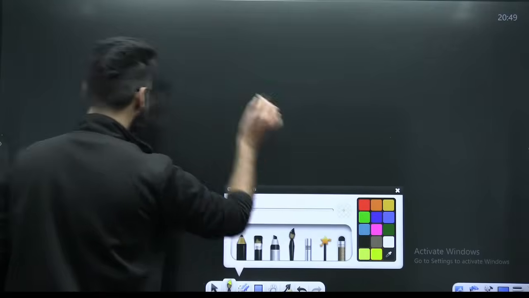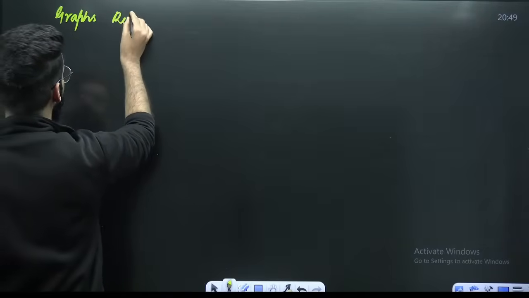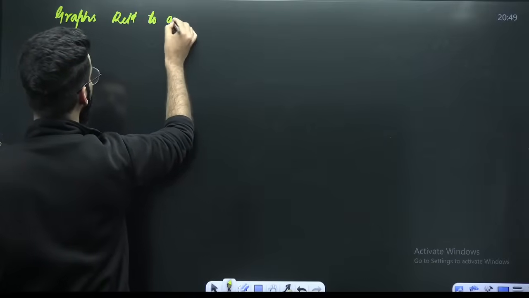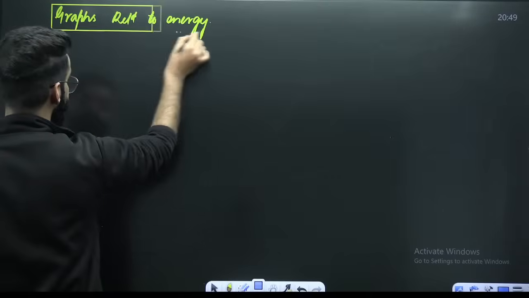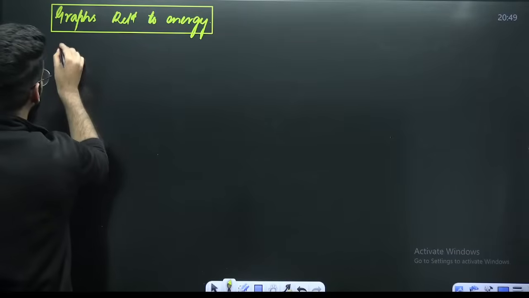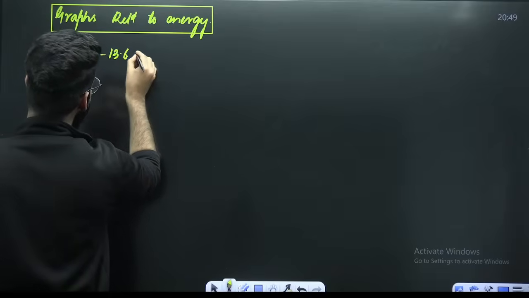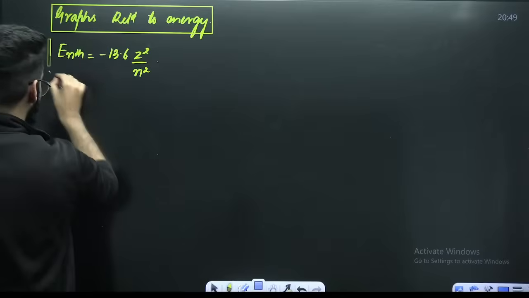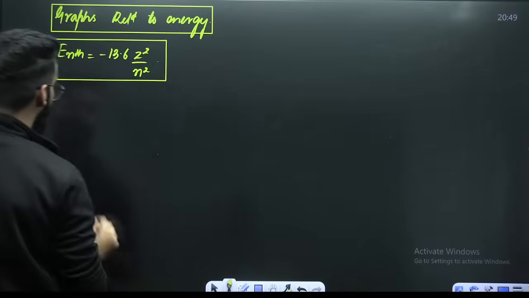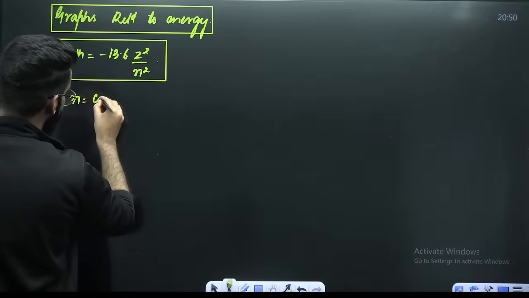Few more things which I want to discuss with you: graphs related to energy. Energy of the nth Bohr's orbit is equal to minus 13.6 Z square divided by n square electron volts. You know it already, right? Now, first thing, imagine if n is constant.